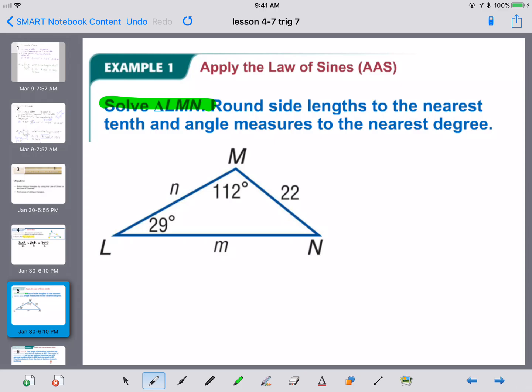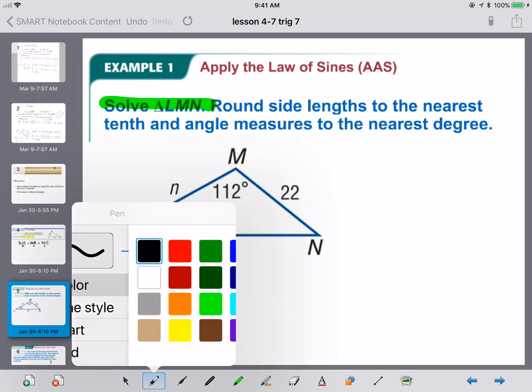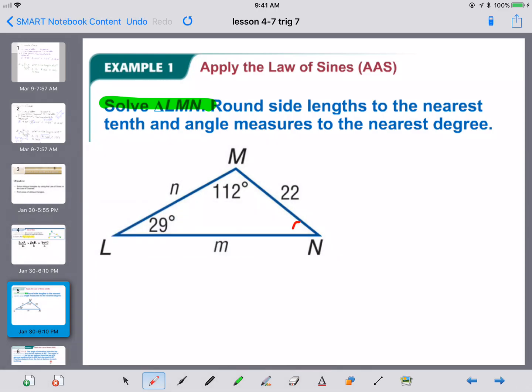So here's where the law of sines is going to help us. Now, one thing we can do is, our angle N here is a missing angle, and we know the other two. So angle N would be 180 minus 29 minus 112. So angle N is 39 degrees. So you can use your 180 rule. All triangles, whether they are right or not, can follow that rule.